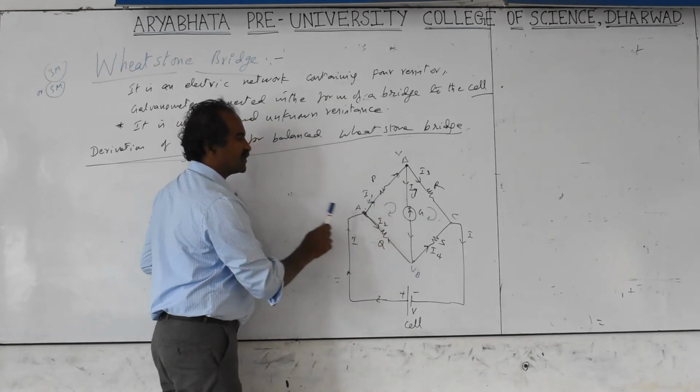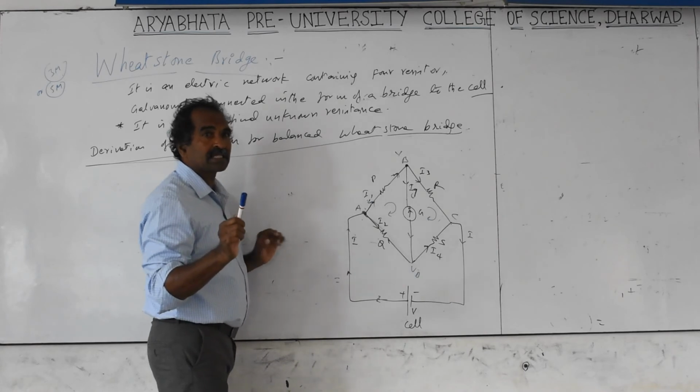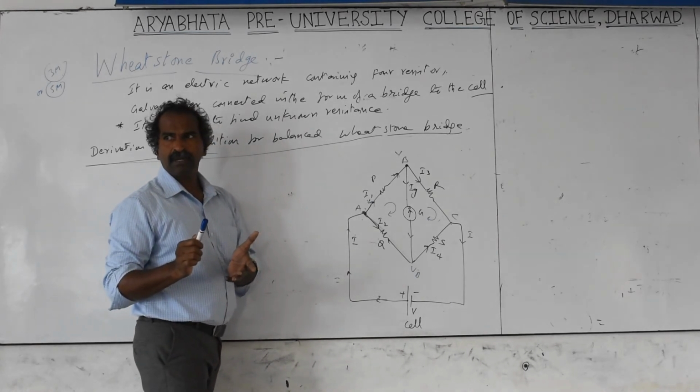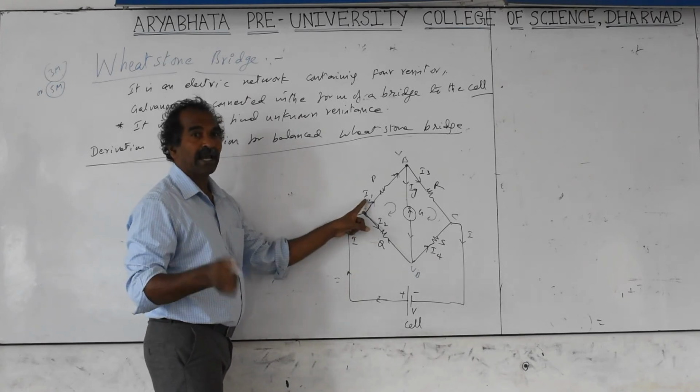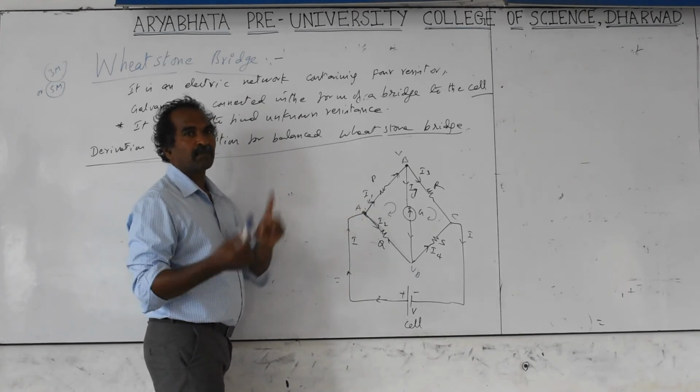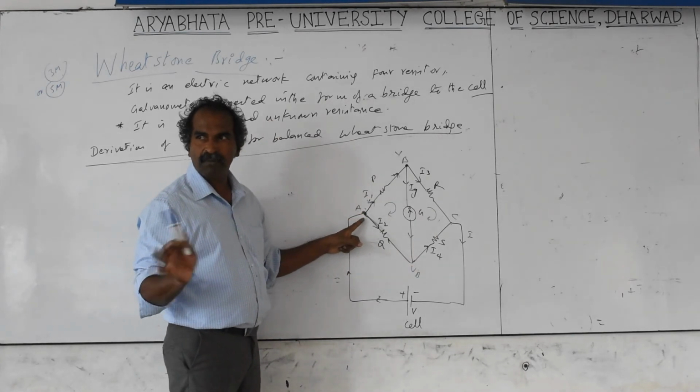If I take this loop, what is the voltage we are taking? In the direction of current, the voltage drop across the resistance is taken as negative. In the direction of current, through a resistance, it is minus. In the opposite direction of current, it is plus. Here in this circuit part, there is no cell, so don't bother about it.